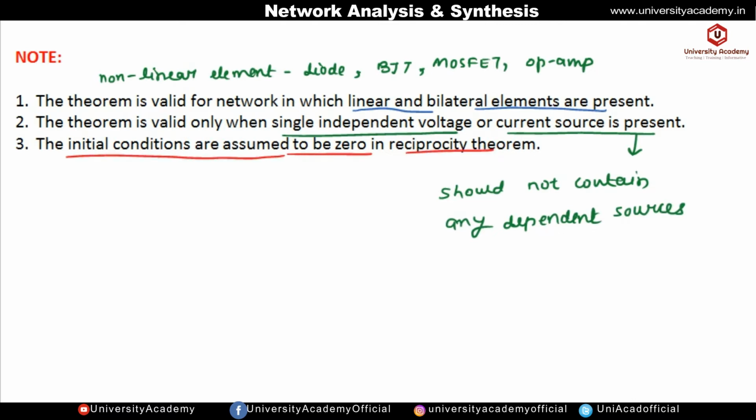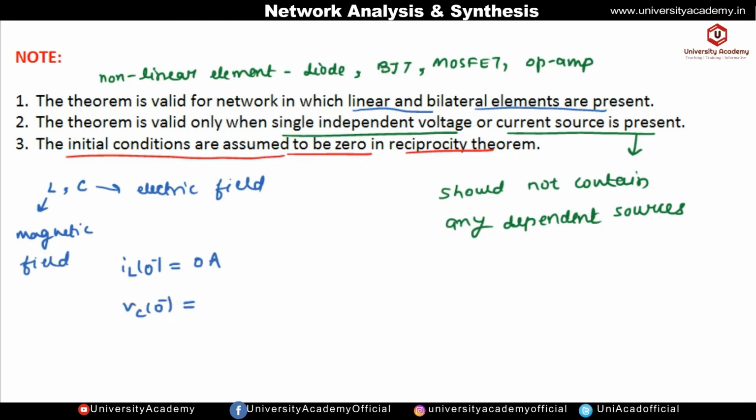It means that if any network has energy storage elements like inductor and capacitor, they store energy. An inductor stores energy in the form of a magnetic field, and a capacitor stores energy in the form of an electric field. So they should be initially uncharged. It means the current through the inductor at t equal to 0 negative should be 0 ampere, and the voltage across the capacitor should be 0 volt. The inductor and capacitor should be initially discharged.